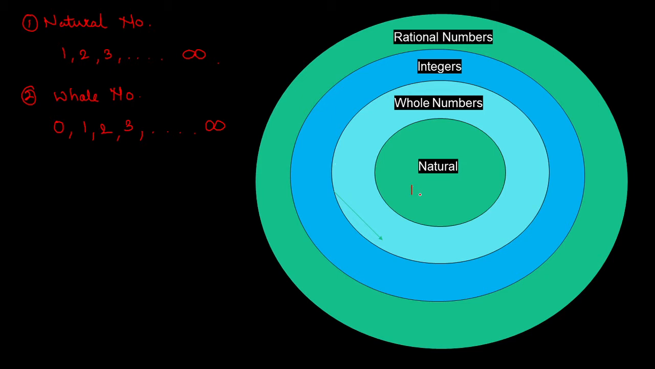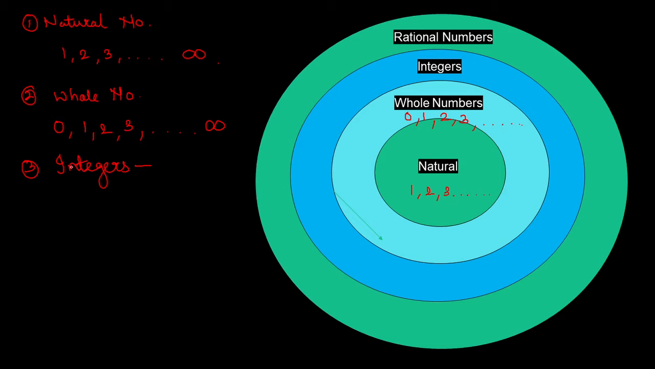Now see children, natural numbers start from 1 and go up to infinity. Whole numbers, along with the natural numbers, carry just one extra number, that is the 0. Okay, then these are the whole numbers. Then what about the integers? But before we go to integers, let's see one more thing. See children, when you observe the figure, you can easily comment that all the natural numbers are also whole numbers.